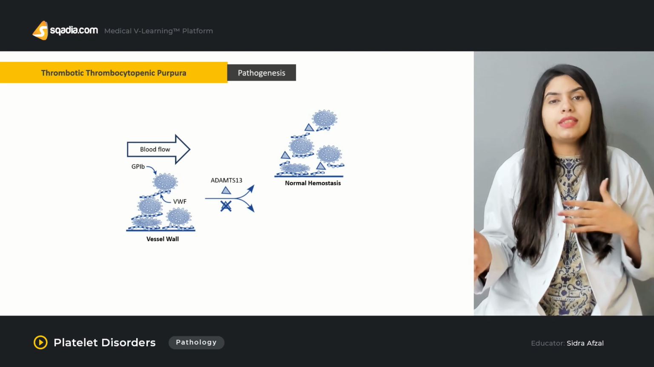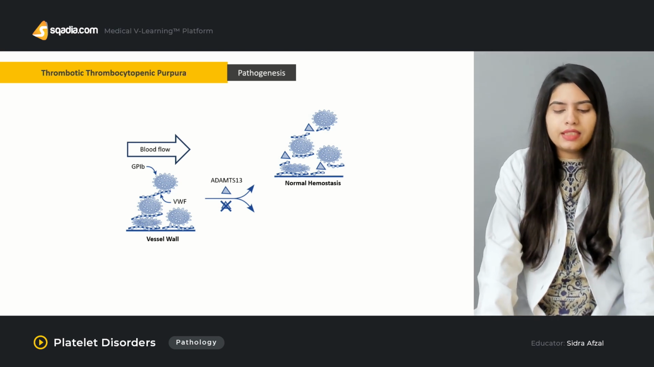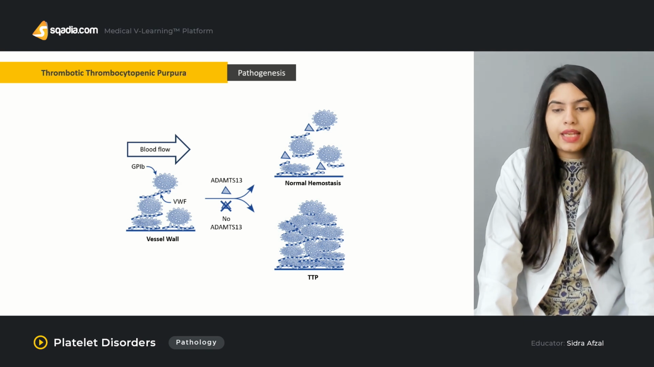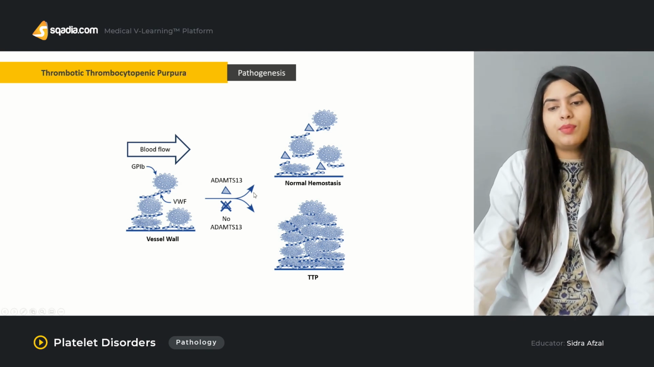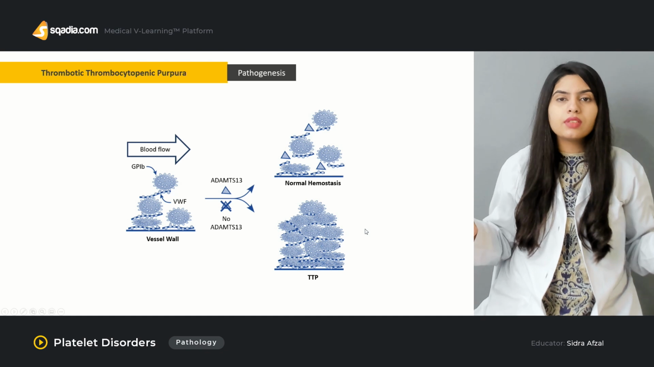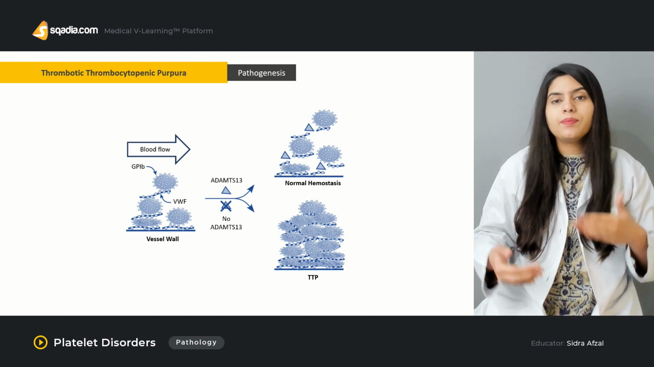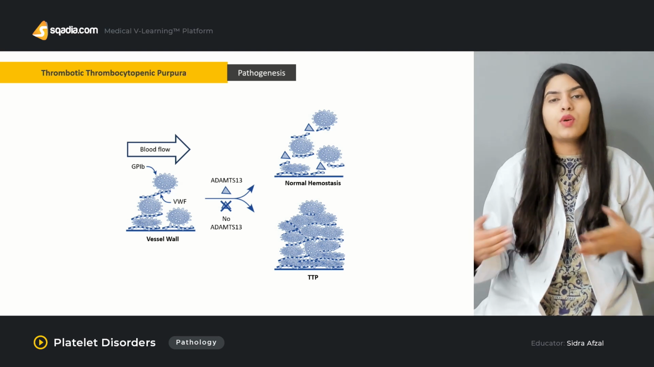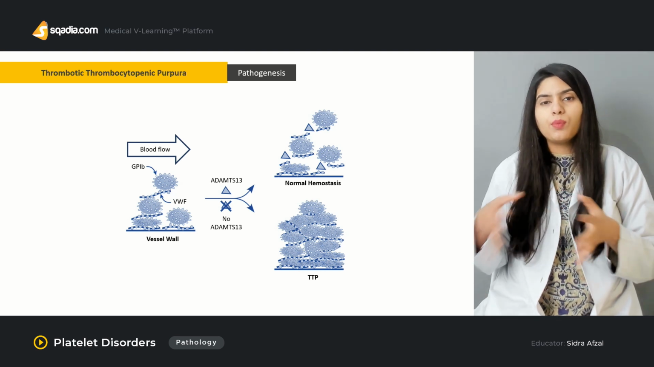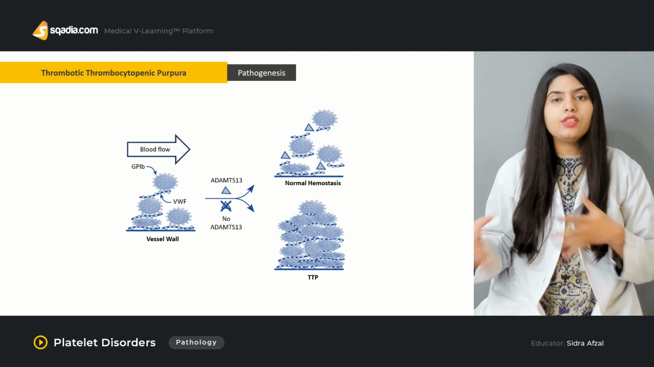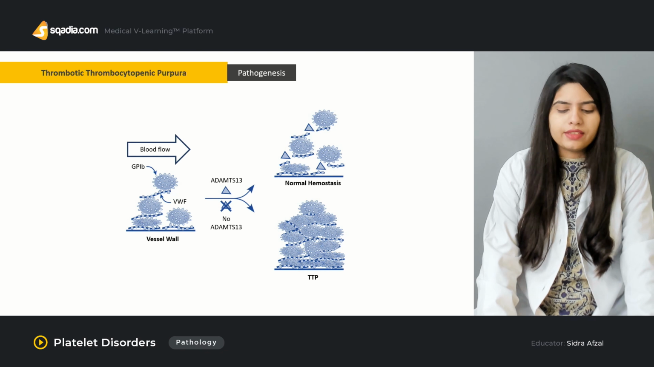But in case of the diseased person, this metalloprotease is absent. That's why the multimers that are produced cannot be broken down, they cannot be separated, and there is the formation of huge multimers that accumulate at the vessel walls. Now, when they accumulate at the vessel wall, they are responsible for formation of thrombi, and they can block the vessels and lead to hypercoagulable states.